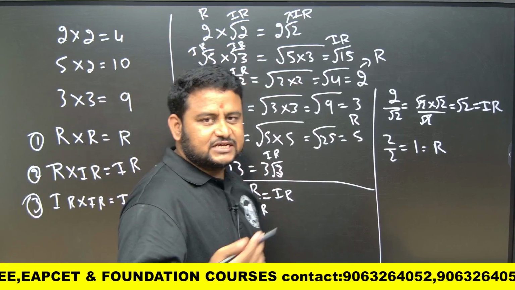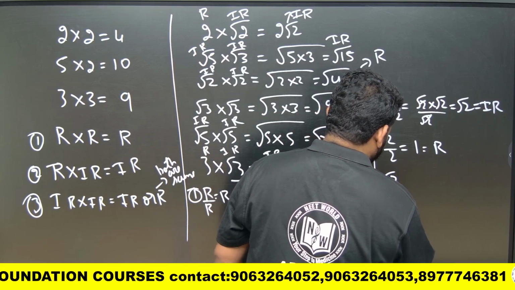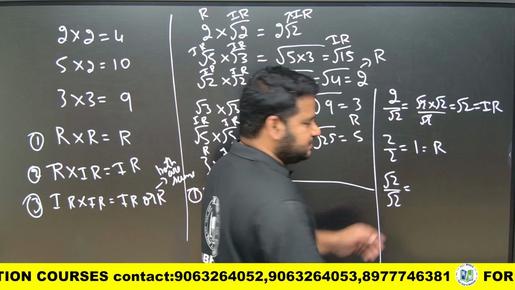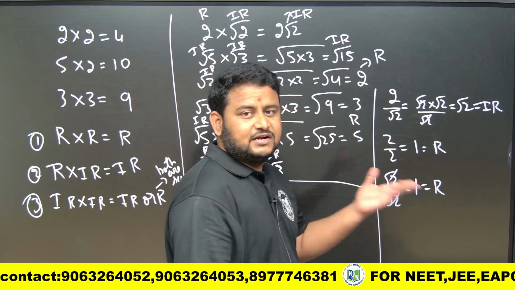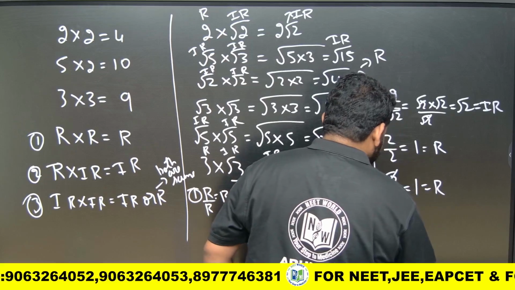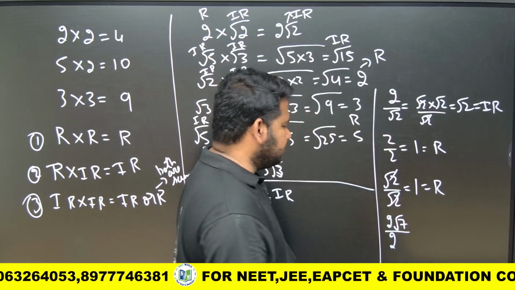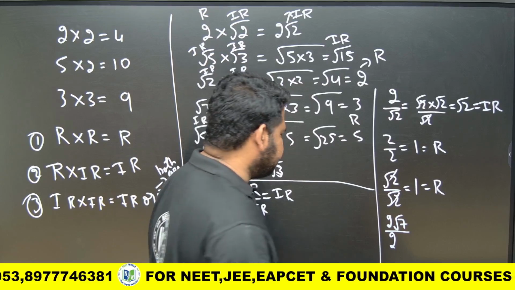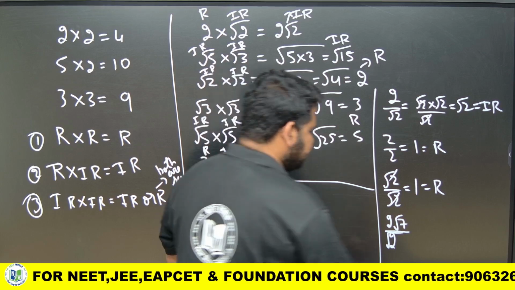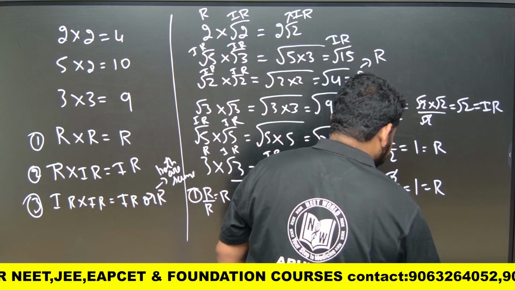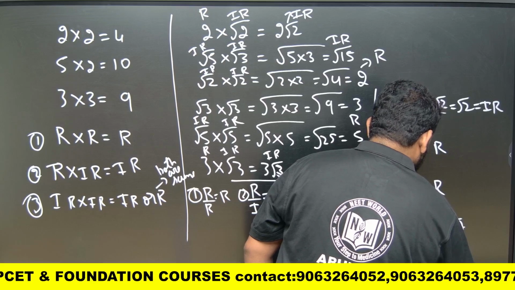Now what about irrational by irrational? Let us see. If I write root 2 by root 2, if the same number is written, we cancel, we will get 1, it gives us rational. But if I take a different number, suppose I write 2 root 7 by root 2. Root 2 can be written as root 2 into root 2, so into root 7 divided by root 2.